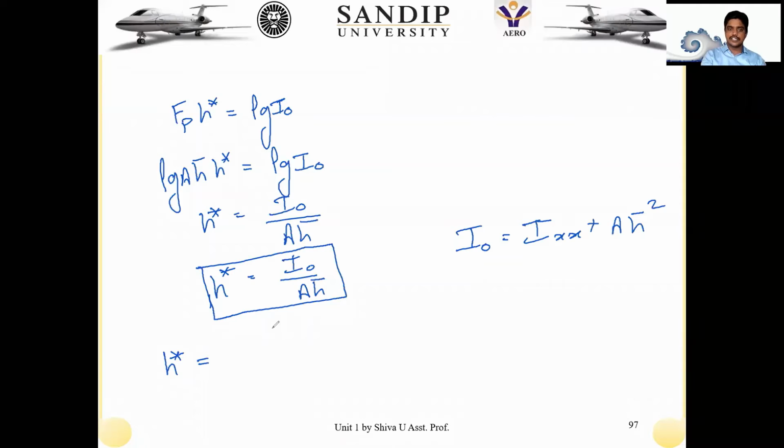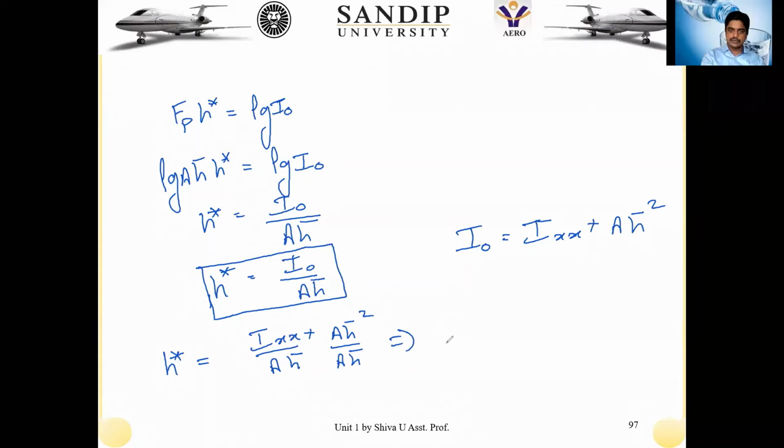So let me substitute that expression here. h star is equal to Ixx plus A h bar square divided by A h bar.